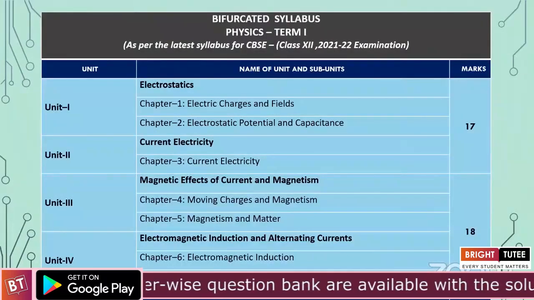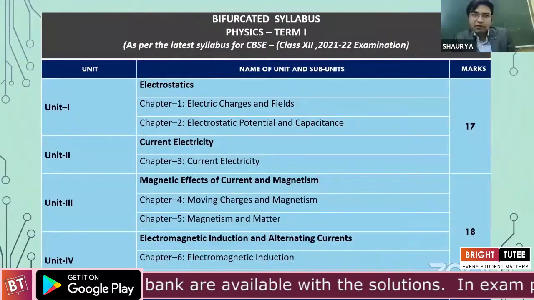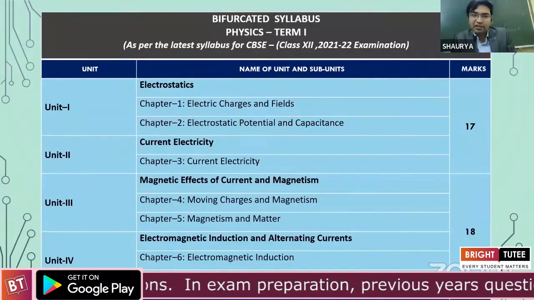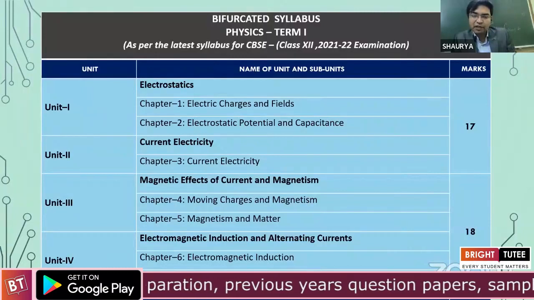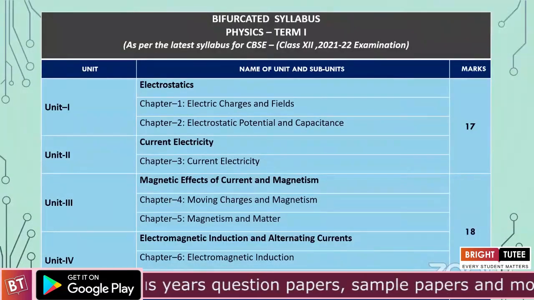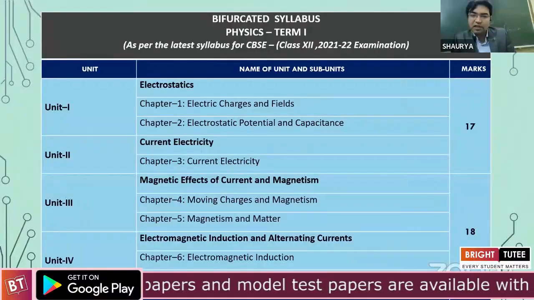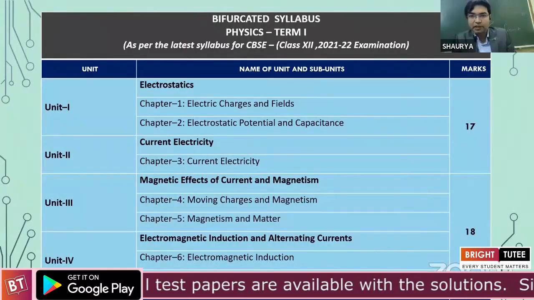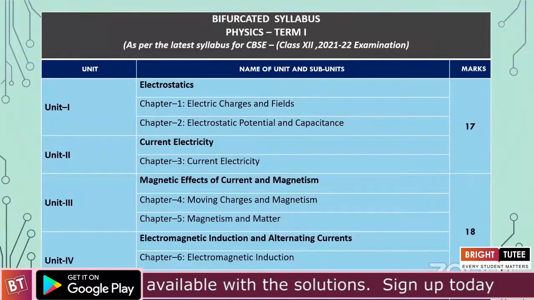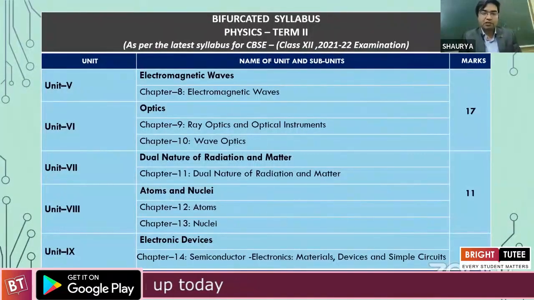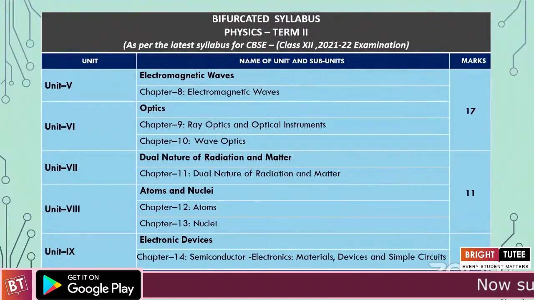Now, coming to the syllabus part, this is what we had in our Term 1 examinations. We are already done with this: Units 1, 2, 3 and 4, consisting of electrostatics, current electricity, the magnetic effects of current and magnetism, and lastly EMI and alternating currents. We'll not waste time talking about what we have already done. Let's quickly turn to the Term 2 syllabus.